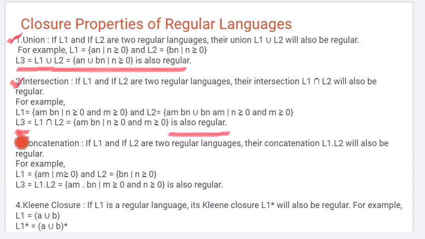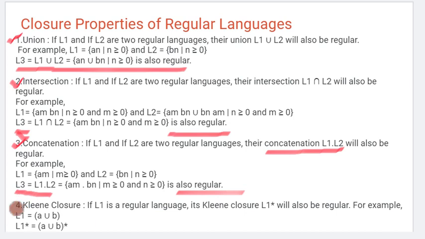The next one is concatenation. Again L1 and L2 are regular languages, and if we concatenate L1 and L2, the resultant language L3 will also be regular.